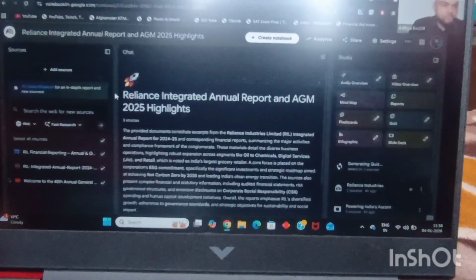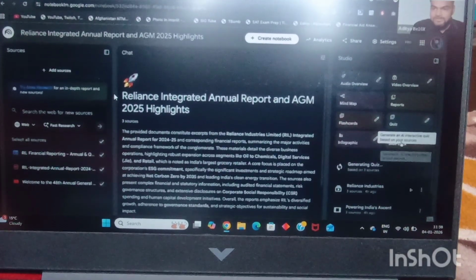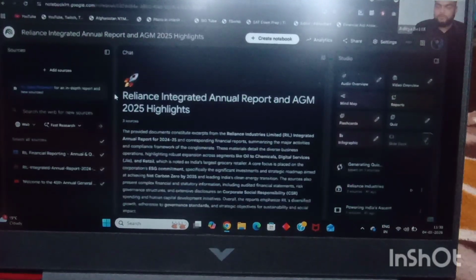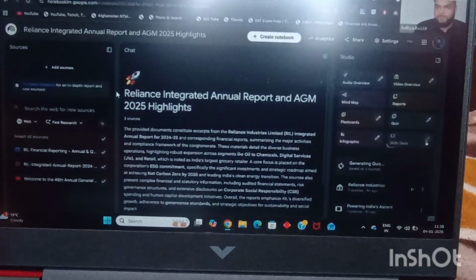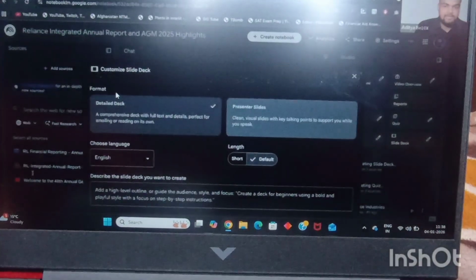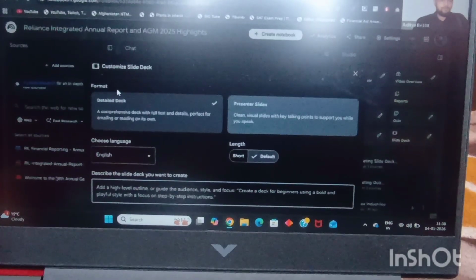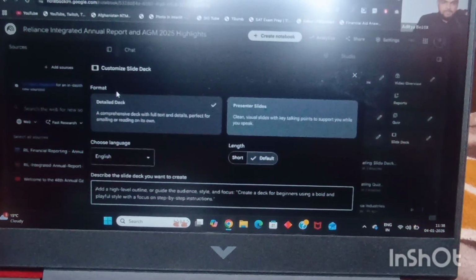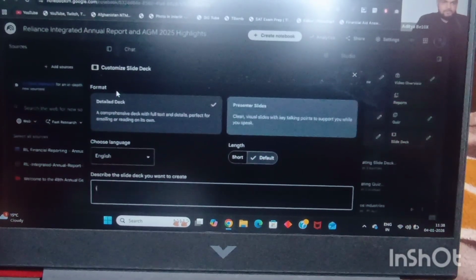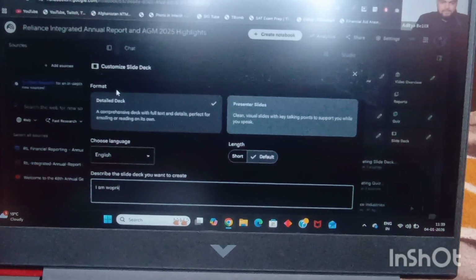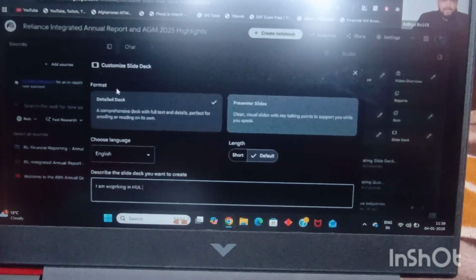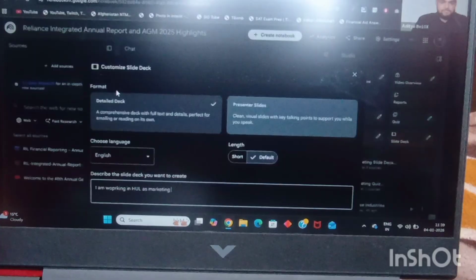Simply, whatever documents you upload over here, just click on slide deck, and you can customize that slide deck as well. You can click on this pen icon, and here you can give the prompt. Like you can say, I am working in HUL as a marketing manager.